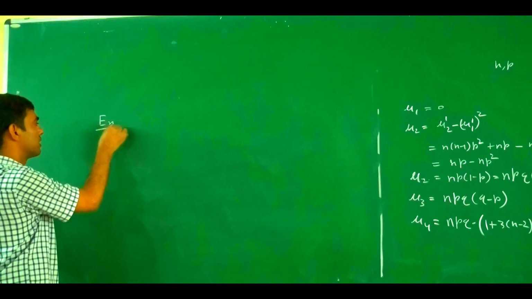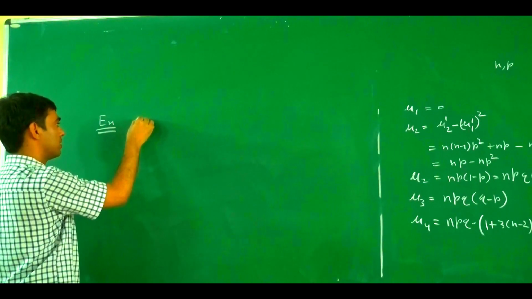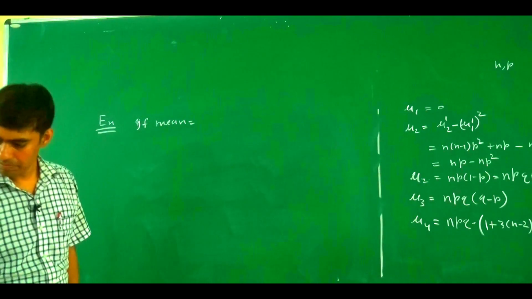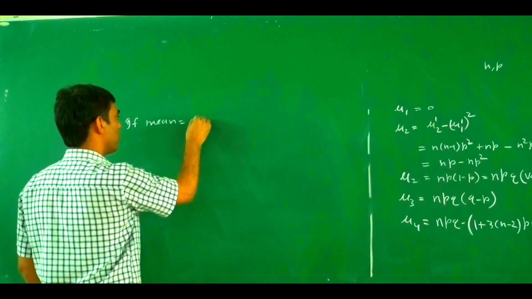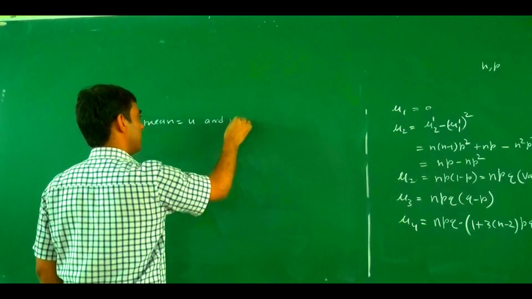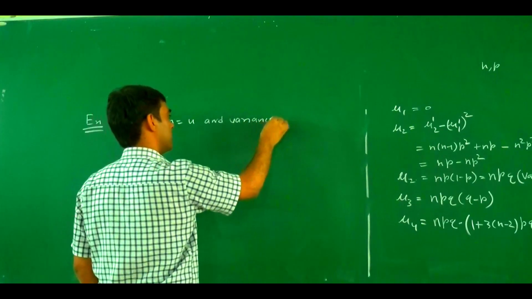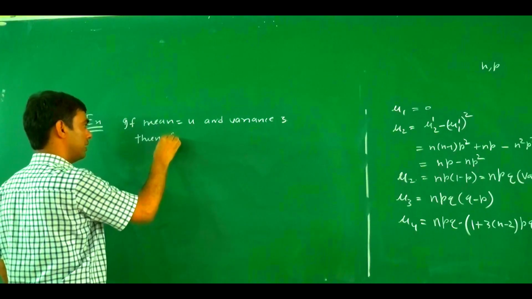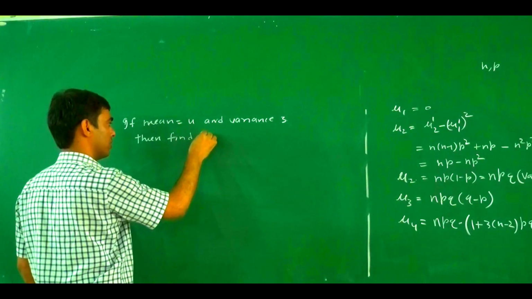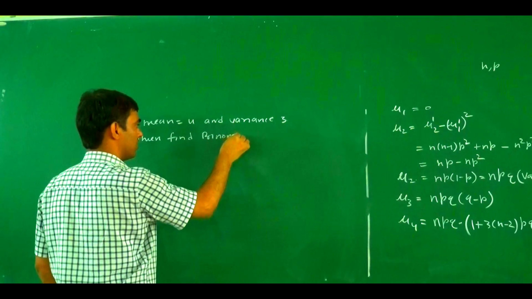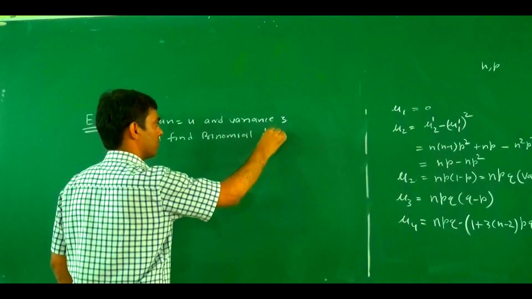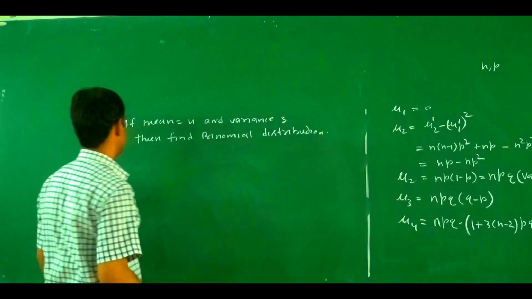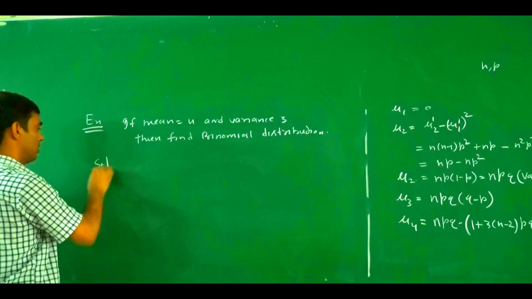Example based on mean and variance. If mean equals 4 and variance equals 3, then find the binomial distribution. What is the solution?